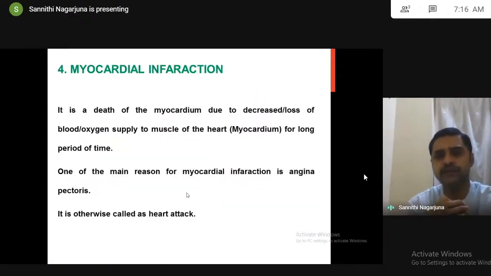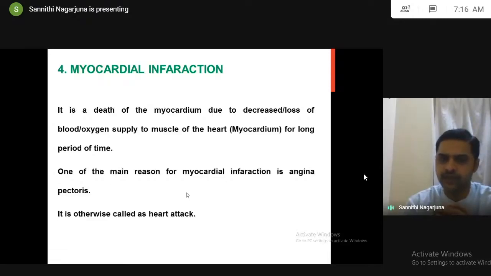So next is myocardial infarction. As you know, infarction is nothing but tissue death. As you studied necrosis, necrosis is cell death. This is infarction, tissue death. Myocardial infarction means death of the myocardium. Why will any tissue die? The death of the tissue is because of lack of oxygen supply, lack of blood supply to the myocardium for a very long period of time. If there is no blood supply to a tissue for a very long period of time, automatically the tissue will die. So that is what is happening here.